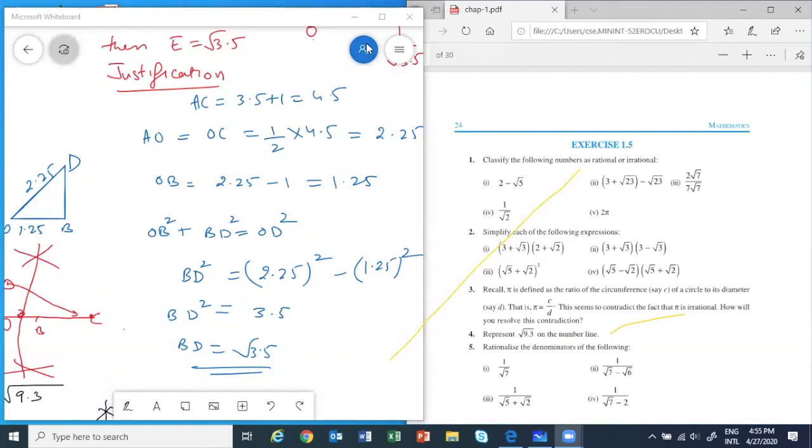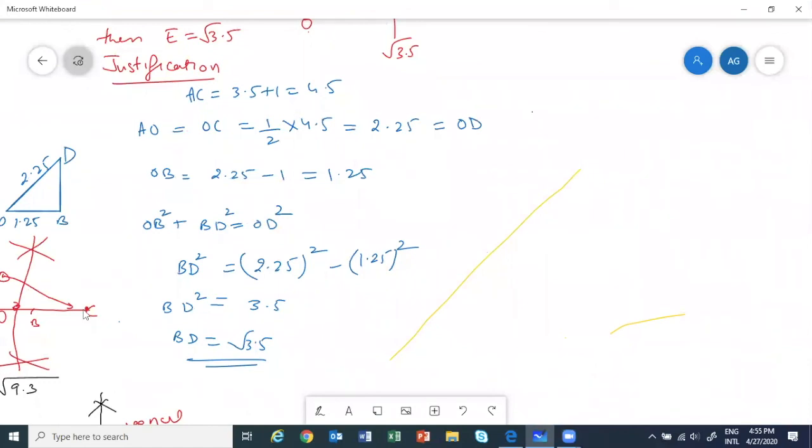Yes, O will be the center. Ananya, while drawing the semicircle, O will be the center. That is why we are finding O, because AO is equal to OC. Right? See the justification. One of you wanted to know the justification?